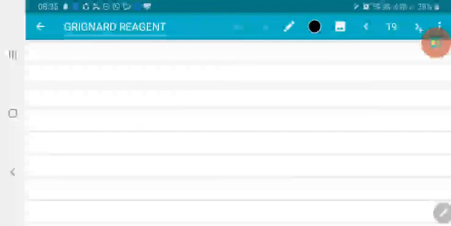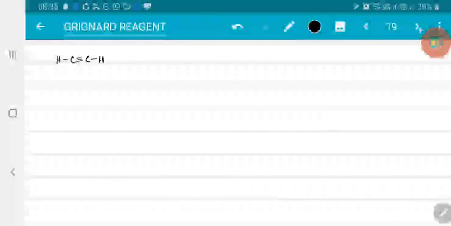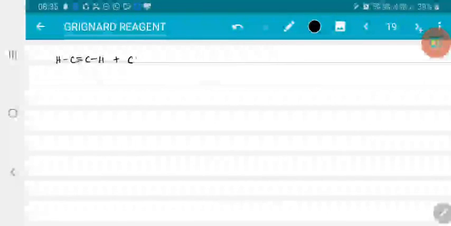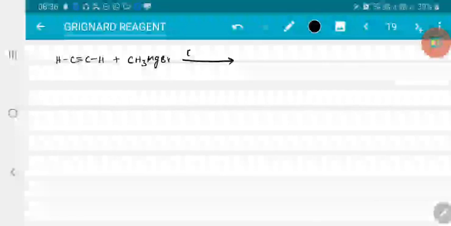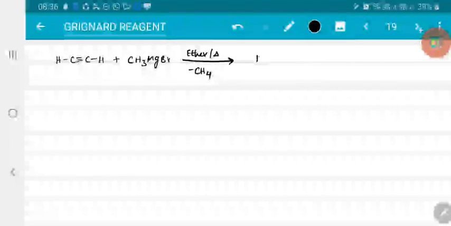So let me show that example. If I consider HC triple bond CH allowed to react with Grignard reagent CH3MgBr in presence of ether on heating, first methane is lost, forming HC triple bond C MgBr.